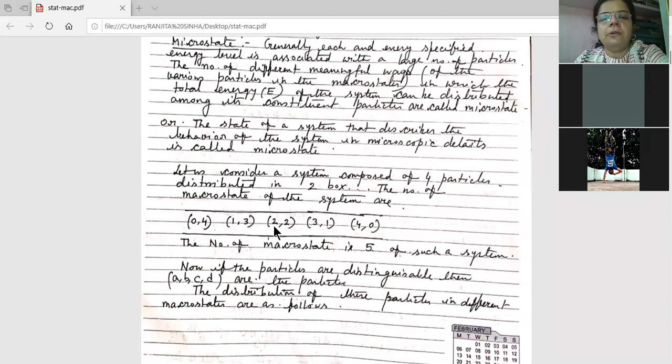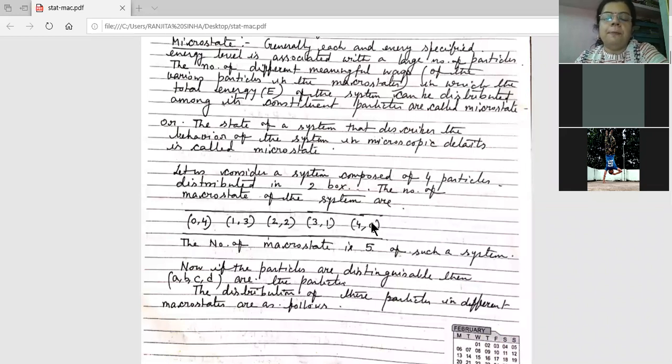Third condition: among 4 particles, I am putting 2 particles in the first box and 2 particles in the second box, 2 and 2. Fourth condition: 3 particles in the first box and only 1 particle in the second box. Again this is 4. And the last condition is that all 4 particles are kept in the first box and 0 particles in the second box. So these are the 5 conditions that we can arrange.